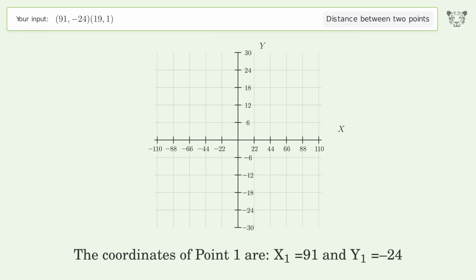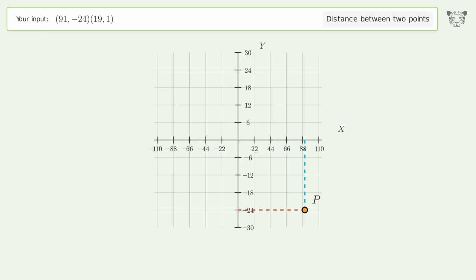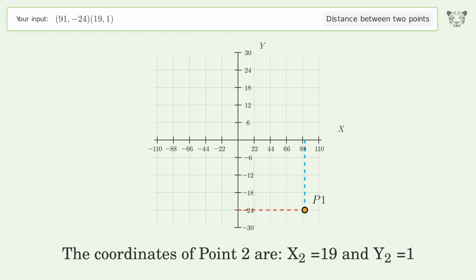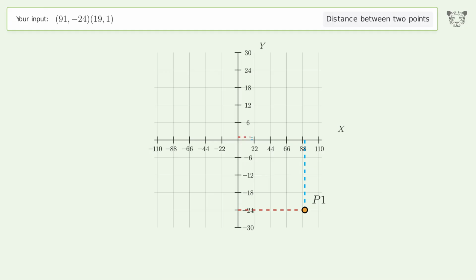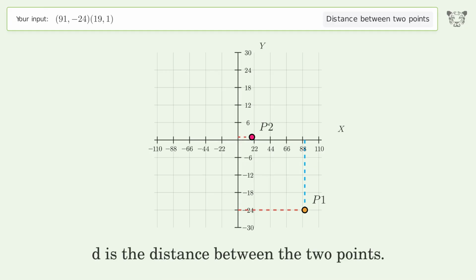The coordinates of point 1 are x1 equals 91 and y1 equals negative 24. The coordinates of point 2 are x2 equals 19 and y2 equals 1. D is the distance between the 2 points.